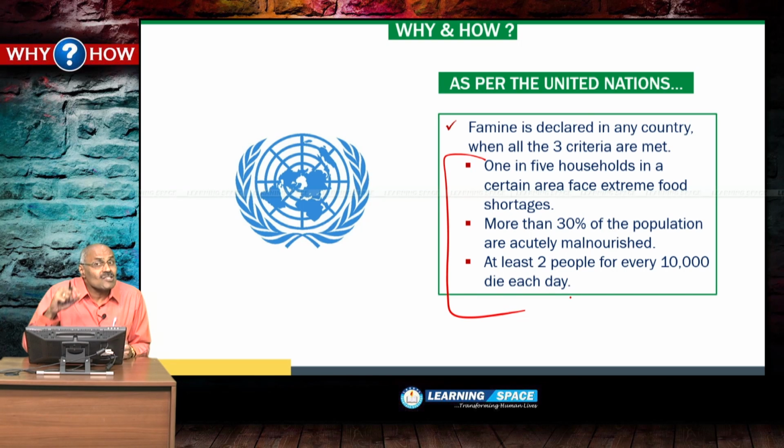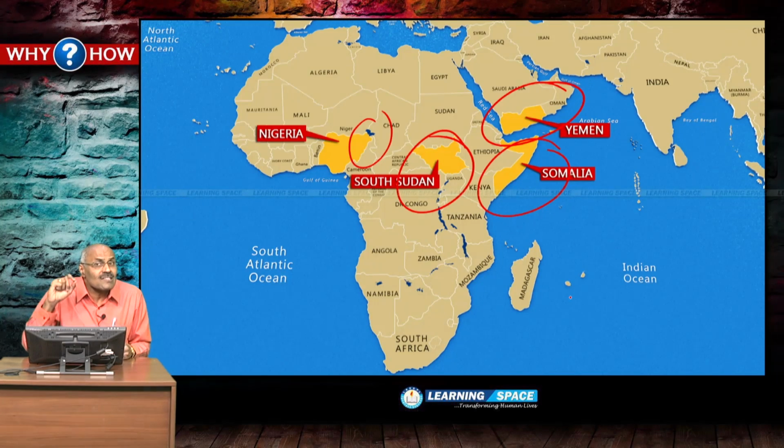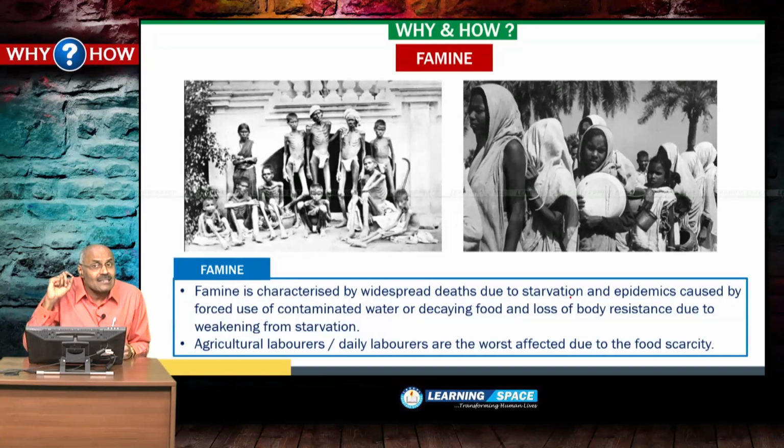When these three conditions are met, then the country is declared as a famine affected country, and four countries are now worst affected across the world. And if you look at the meaning of a famine, please don't forget the famous, or you can say devastating, famine which affected Bengal badly in the 1940s. Famine is characterized by widespread deaths due to starvation, right? So, four countries are at the brink of a famine in the world.